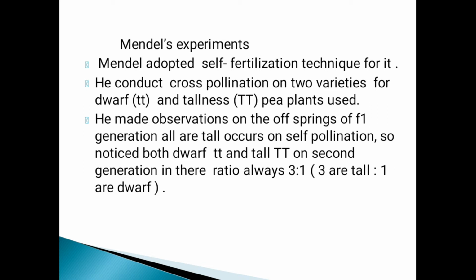In the second generation he noticed both dwarf (small t) and tall (capital T) plants, and their ratio always occurs as 3 to 1.